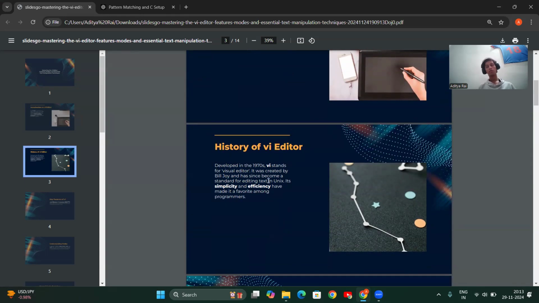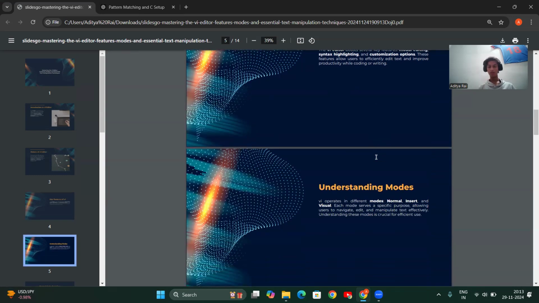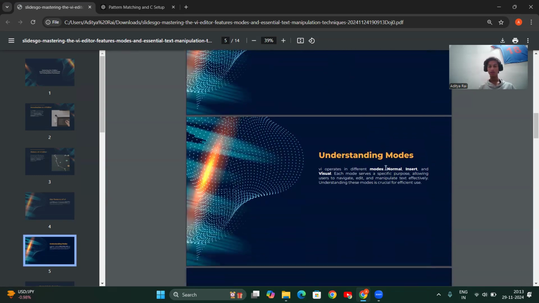The VI editor was basically founded in 1970 by Bill Joy. It became the standard text editor, and came into demand because of its simplicity and efficiency in today's programmers' technical world. The key features of VI editor include modal editing, syntax highlighting, and customization options. This will improve the efficiency and speed of writing code. It will increase your efficiency as well as speed.